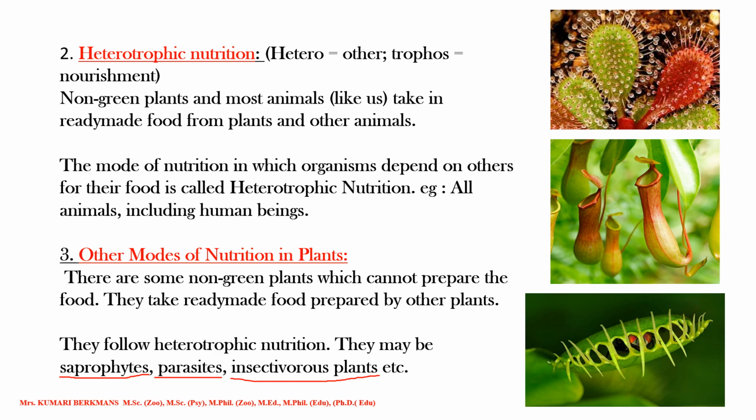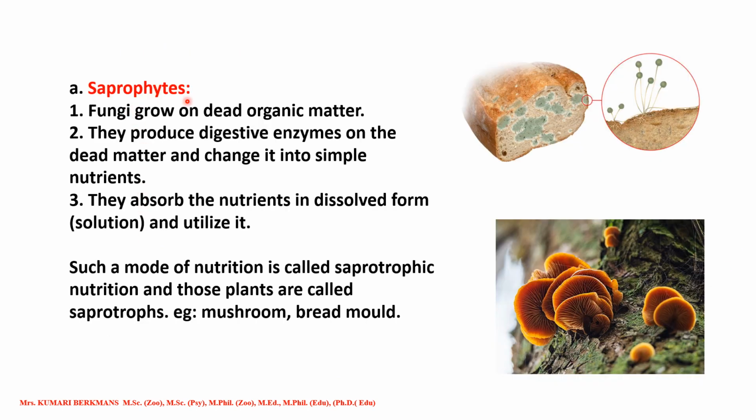Let us see what a saprophyte is. A saprophyte is an organism that lives or grows on dead organic matter. They produce digestive juices on the dead matter and change it into simple nutrients. They absorb the nutrients in dissolved form, utilize them, and grow. Such a mode of nutrition is called saprophytic nutrition, and those plants are called saprophytes. Examples are mushroom, as well as bread mold. You can see the bread mold growing like this.